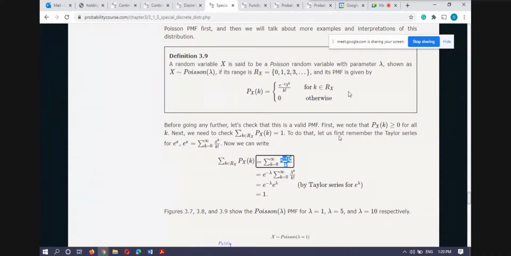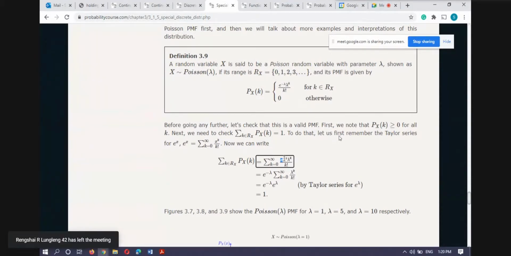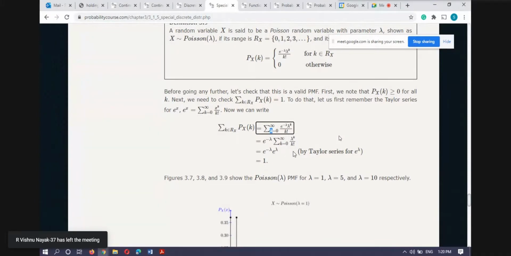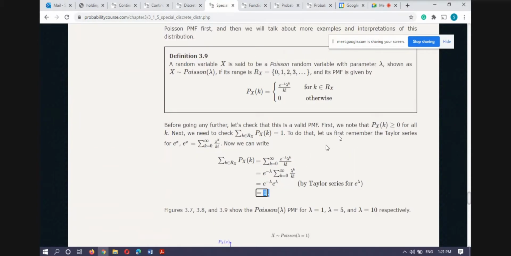You can see now here we are only considering this first. This is because this is not useful for a discrete kind of random variable. And here this e raised to power minus lambda is independent of the index of summation k, so it will come out. And then you know that by Taylor series, it is the expansion of e raised to power lambda. So you can write e raised to power lambda, and you are getting 1. So it means it is satisfying the axioms of probability.